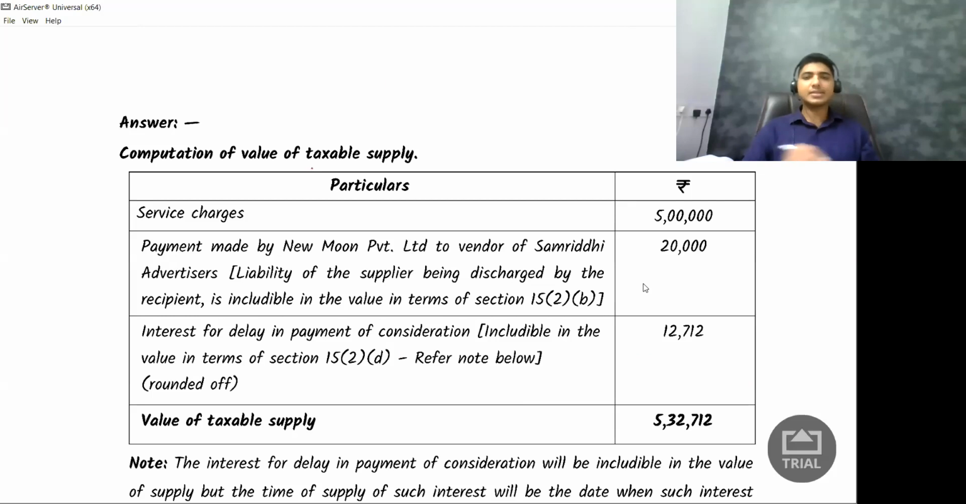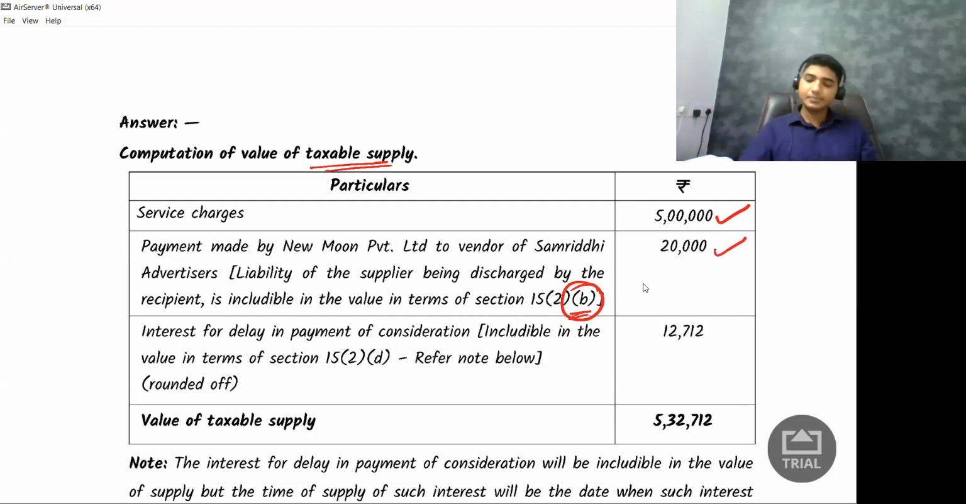Computation of value of taxable supply. What is the service charge? That is 5 lakh rupees. Next is the payment made on behalf of supplier. So remember 15(2)(b). B stands for behalf of supplier, recipient is paying. Okay.